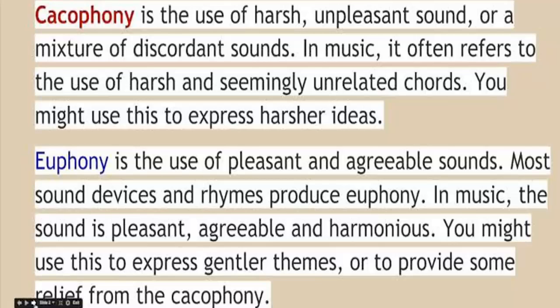For example, in these lines, season of mist and mellow fruitfulness, close bosom friend of the maturing sun. Another line, success is counted sweetest by those who never succeed. In all these poems, we find a musical quality based on how the words are used. Euphony brings a very peaceful and pleasant feel in literary works, especially in poems. It helps in conveying messages to the audience very effectively.